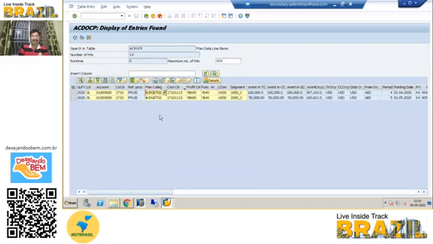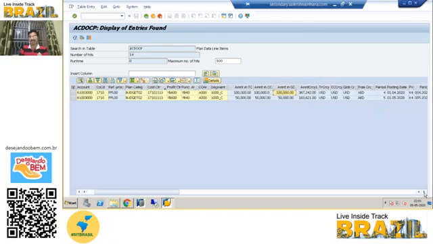So plan category budget 02, cost center, and from the cost center other things are coming: profit center, functional area, segment, and GL account. All the currencies are getting updated here: the transaction currency, company code currency, group currency, and even the additional currency. So AED is there, additional currency also gets updated.